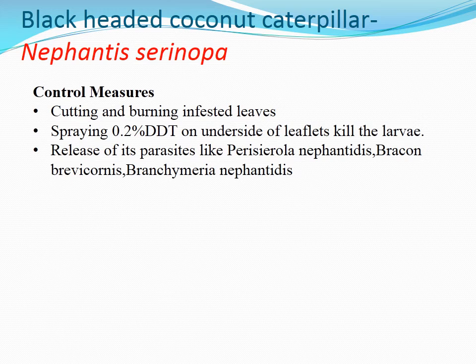Black-headed coconut caterpillar is actually controlled by cutting and burning infested leaves, spraying 0.2% DDT on underside of leaflets, killing the larvae. Release of its parasite. That's a biocontrol method where its parasite is released. Parasites such as Perisierola nephantidis, Bracon brevicornis, as well as Elasmus nephantidis are released, that start to feed on these larval stages.